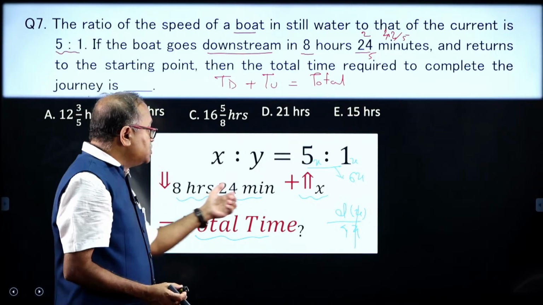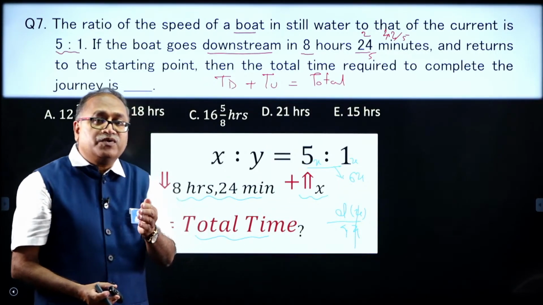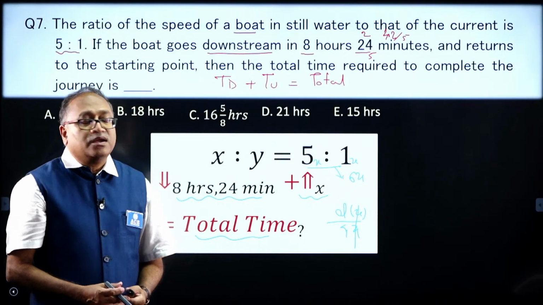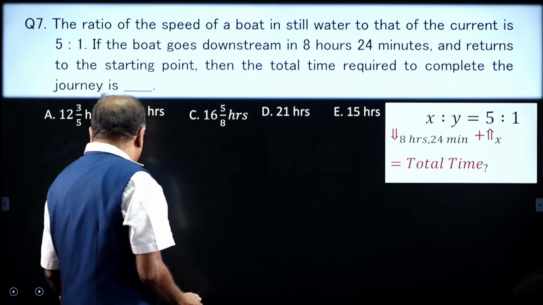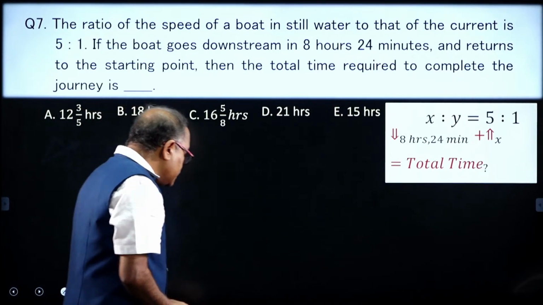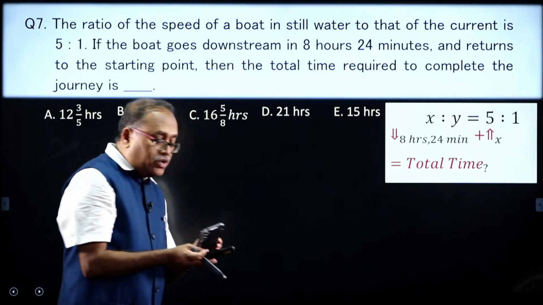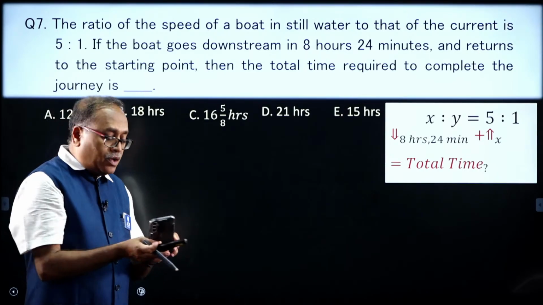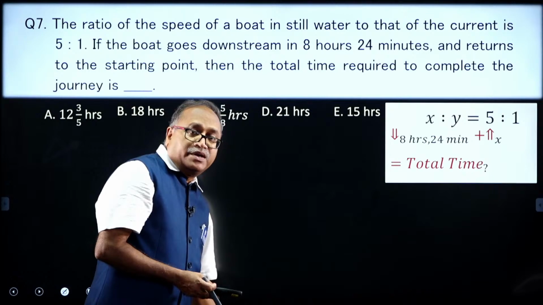The time for downstream is already there; add the time for upstream and you will get the total time. Come on my dear friends, this is what the question is, and let us answer it. If you can answer it, I will be very happy, or else you will learn it, my dear friends.